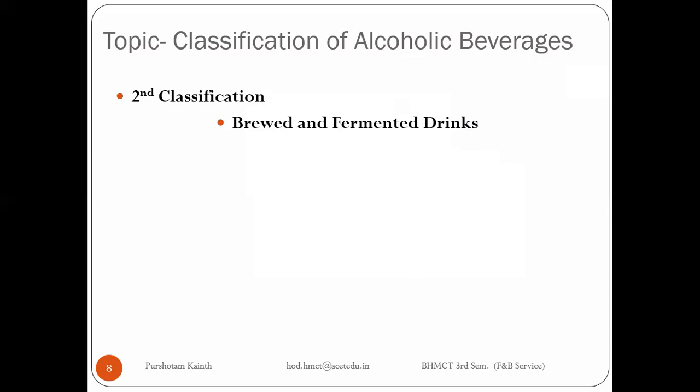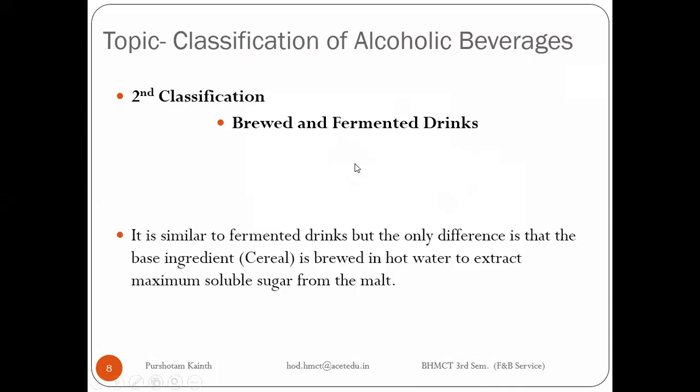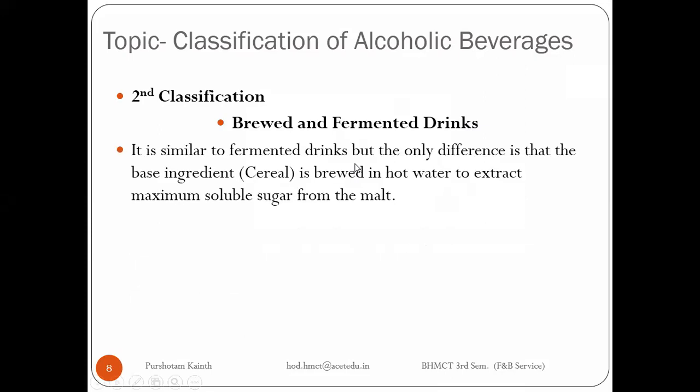So our second classification is brewed and fermented drinks. It is similar to fermented drinks, but the only difference is that we need to use cereal. Pay attention to my previous slide, where I told you that to produce alcohol we need direct sugar or starch.